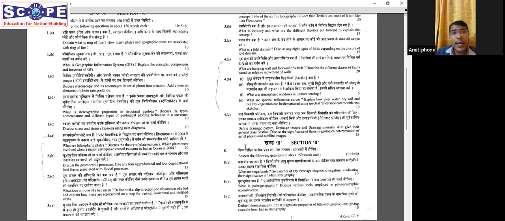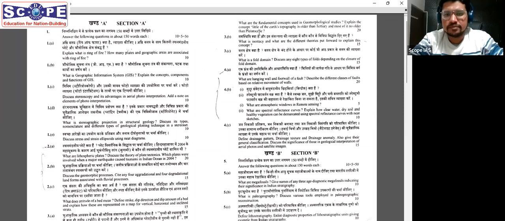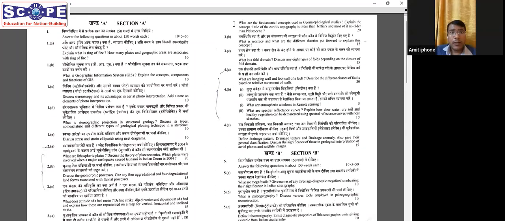Then if you look at the 3A question. Yes, Amit. What are the fundamental concepts used in geomorphological studies? And explain the concept: little of the Earth's topography is older than Tertiary, and most of it is older than Pleistocene. Good. The first part is the fundamental concepts of geomorphological studies. There are many concepts; 4 or 5 main concepts are there, which are already covered in our lectures and notes. The next one is a very general question.